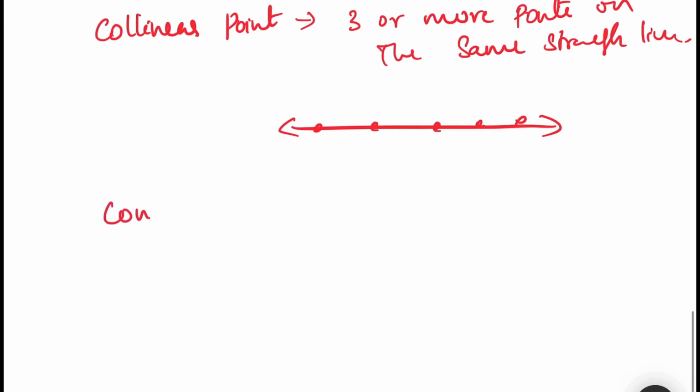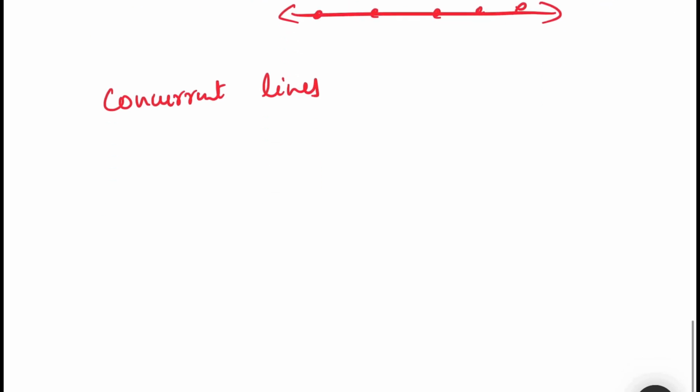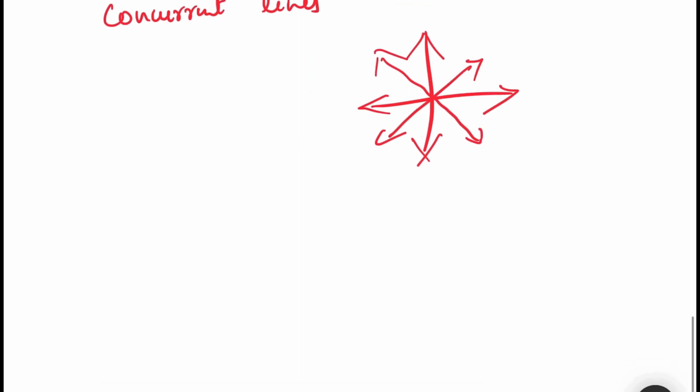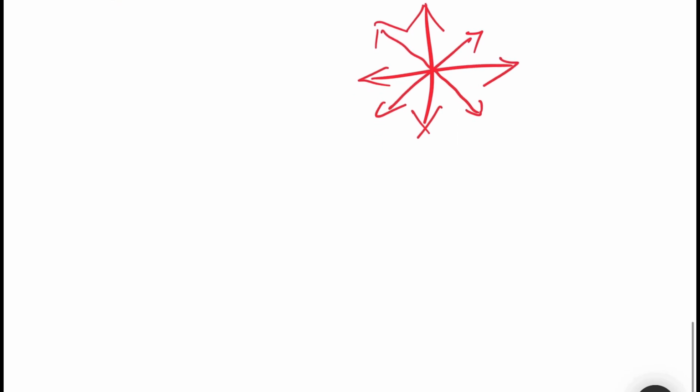Next, concurrent lines. If three or more straight lines pass through the same point, the lines are called concurrent lines. The point is called the point of concurrence. So we already explained, through one single point we can have unlimited lines passing through it, right? So the lines are called concurrent lines and the point is called the point of concurrence. Hope it's clear to you, children.